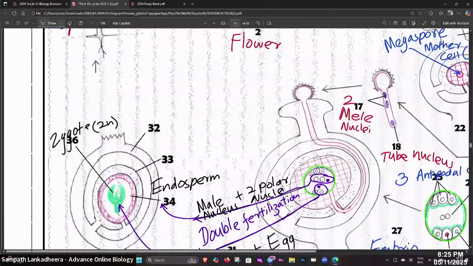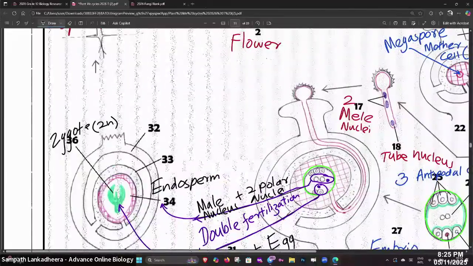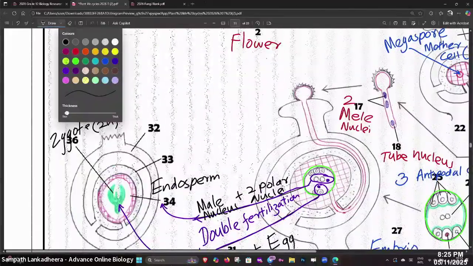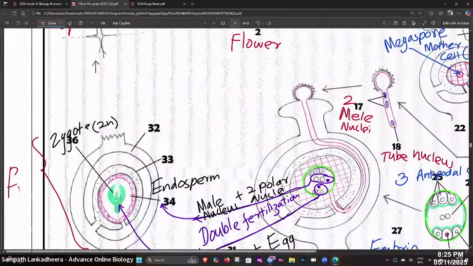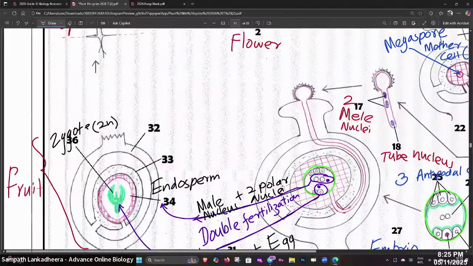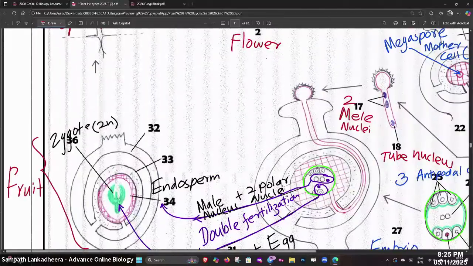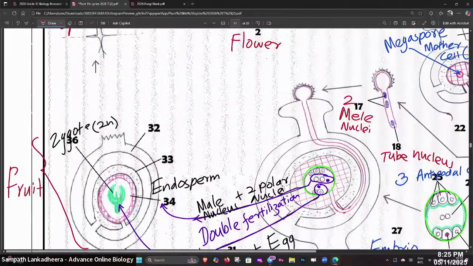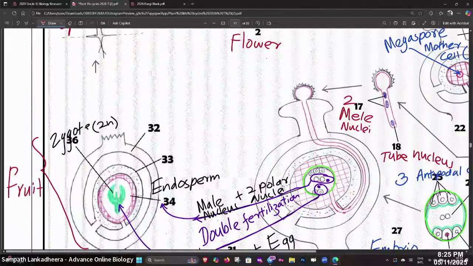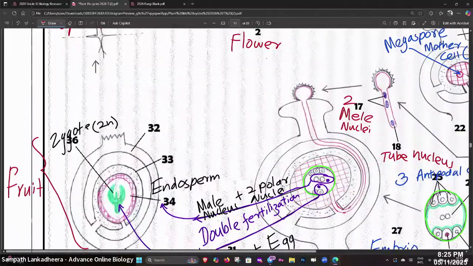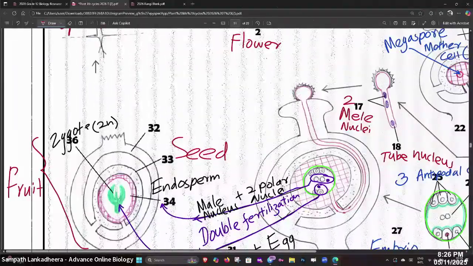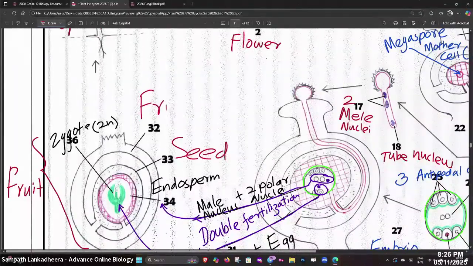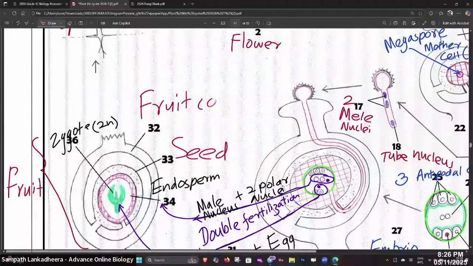Now, this whole structure you can call as the fruit. Inside the fruit, what you see, people, 33 is the seed. 32 is fruit coat.